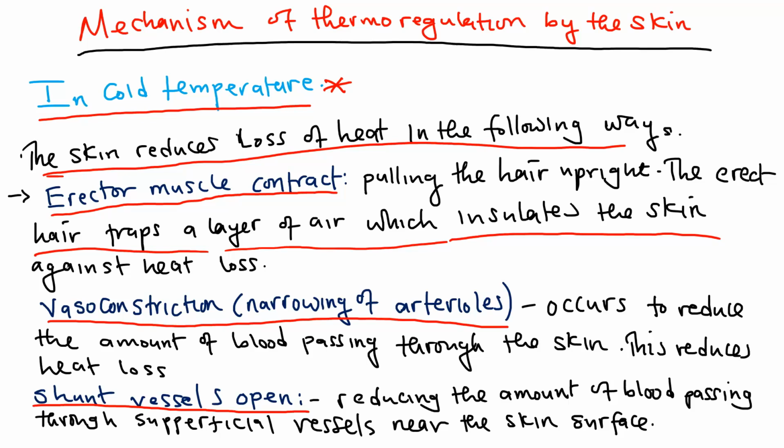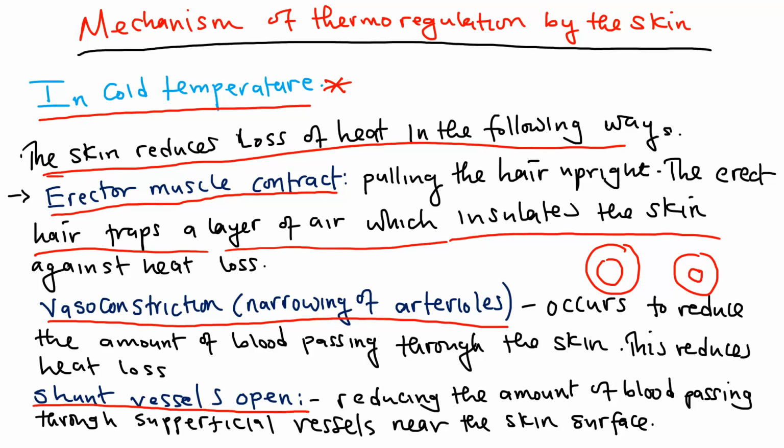Aside from that, there is vasoconstriction. Vasoconstriction is just a narrowing of arterioles. When there's vasoconstriction, this reduces the amount of blood passing through the skin. Let's say this is the arteriole, and this has the lumen. Vasoconstriction is reducing the size of this lumen so that blood cannot pass near the skin. It occurs to reduce the amount of blood passing through the skin, and this reduces heat loss. So vasoconstriction is one way to reduce heat loss.